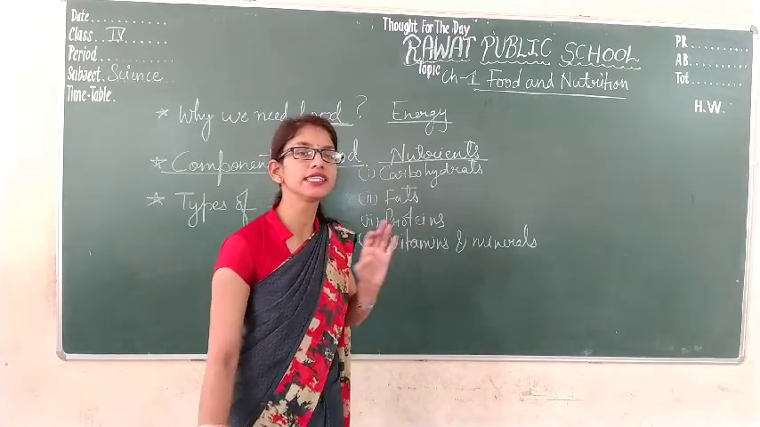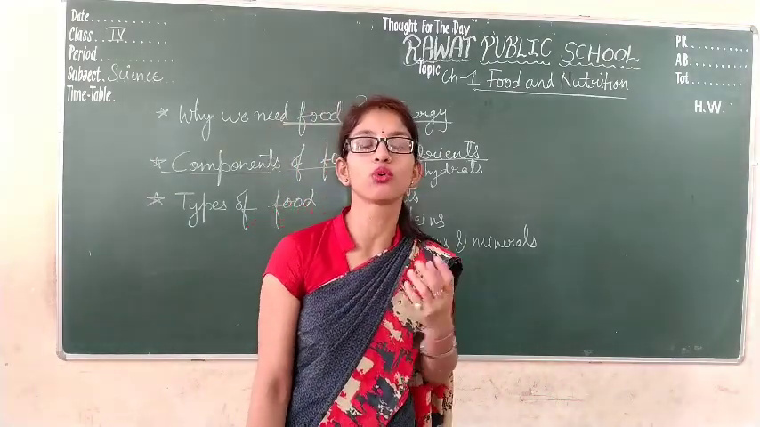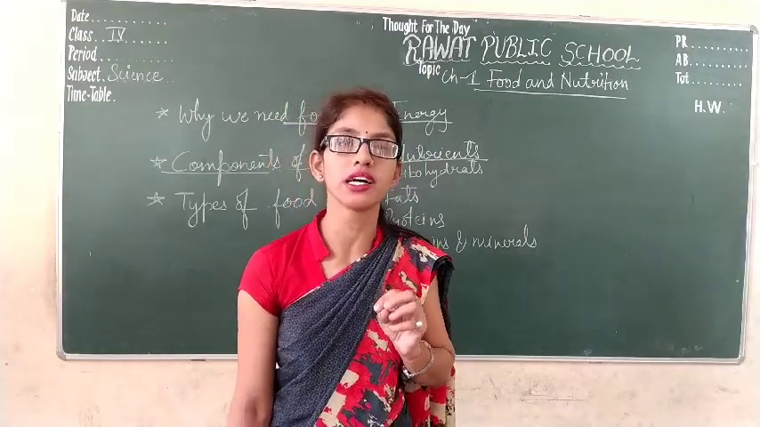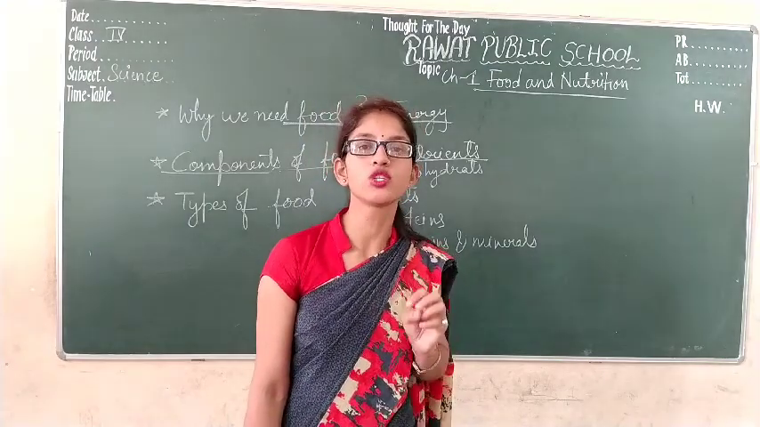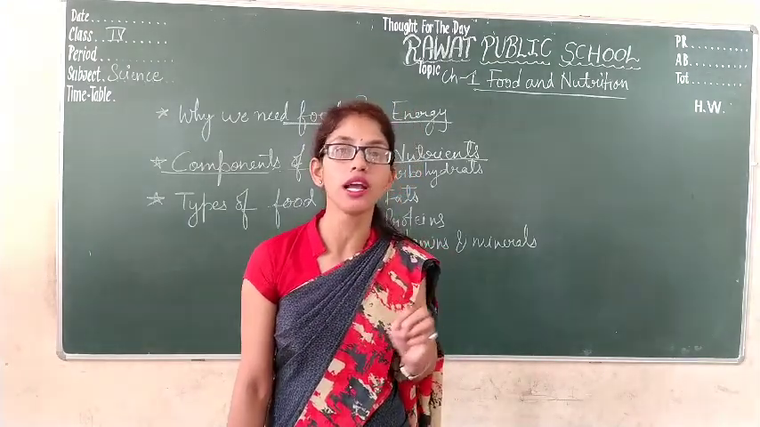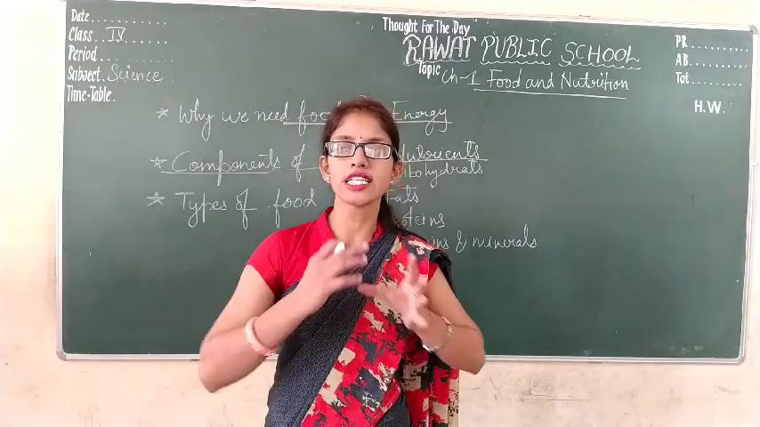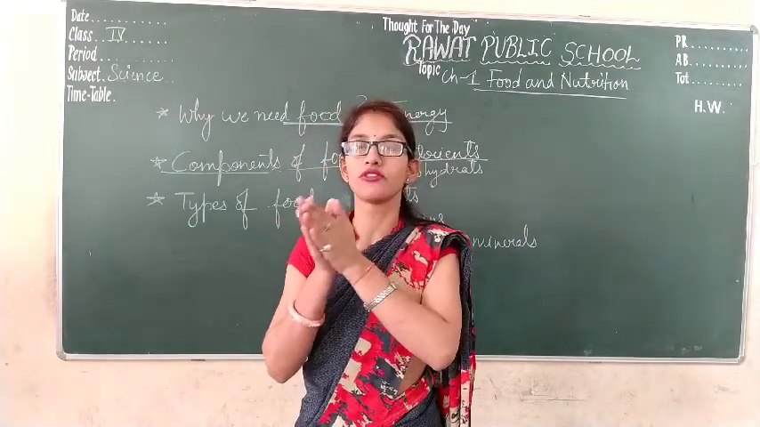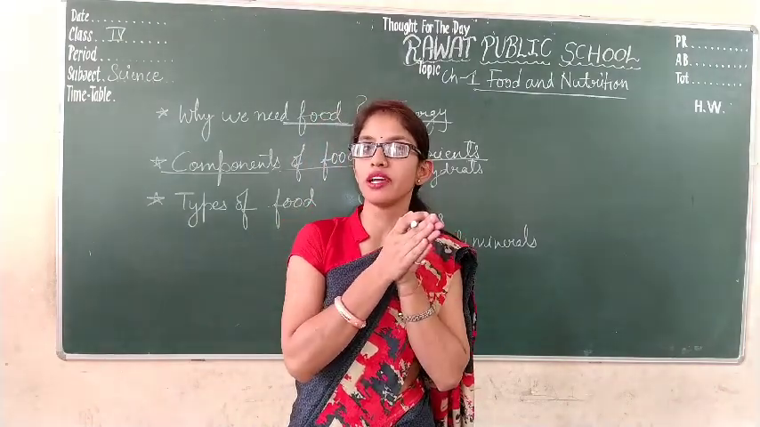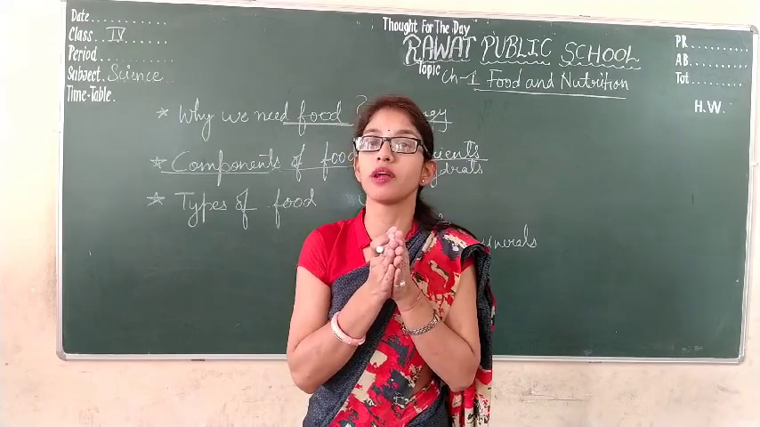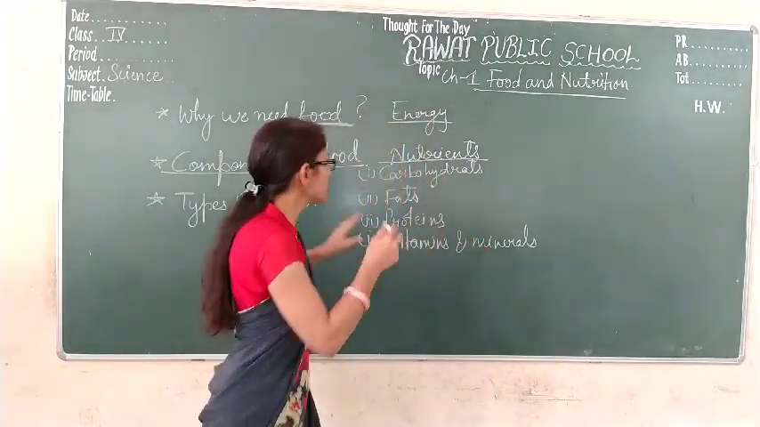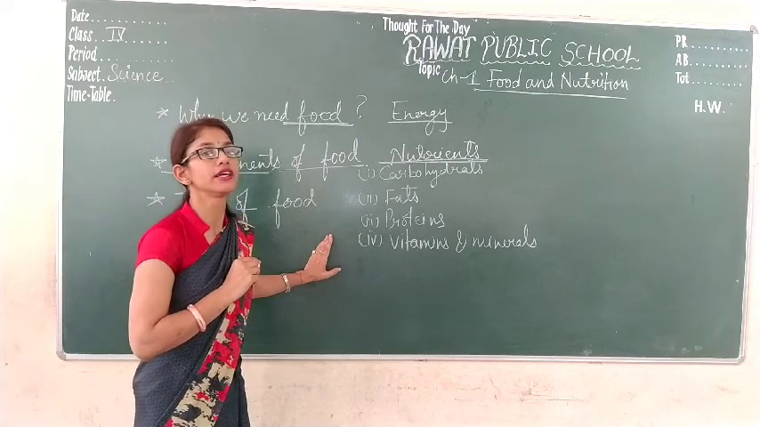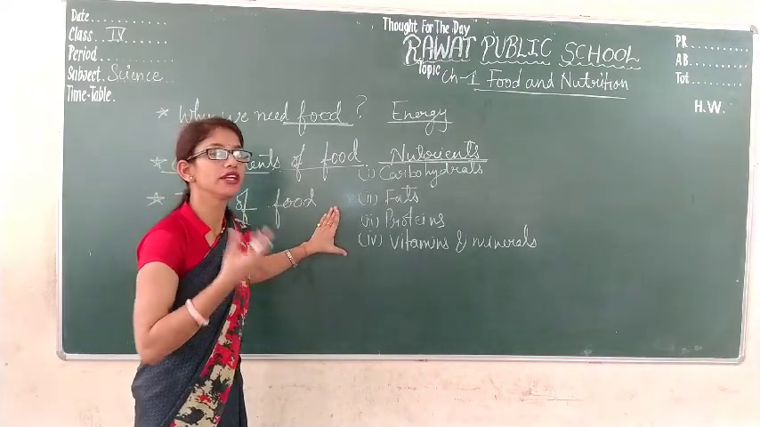As we have discussed, food gives us energy to carry out different activities. In the same way, food also helps in the growth of our body, to repair the worn out and damaged tissues, and to make our body strong as well as healthy. So how is it possible? Food gives us energy for different activities, helps in growth of our body, and also helps in protection of our body against diseases.